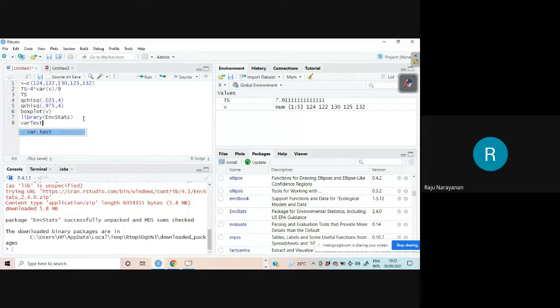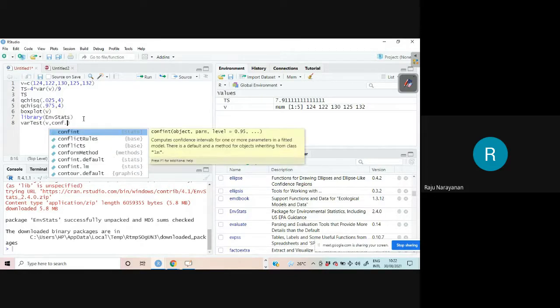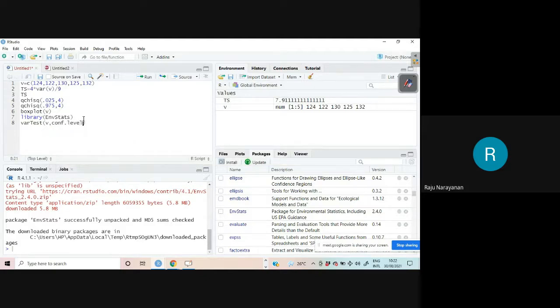varTest, bracket V comma V comma. What is the alternative? The alternative you need not type. The confidence level, conf.level, is equal to 0.95. And what is the alternative hypothesis? Here it is variance, therefore it is 9.